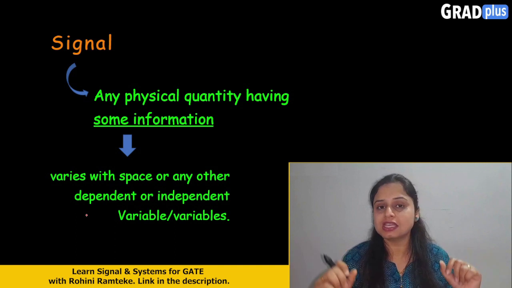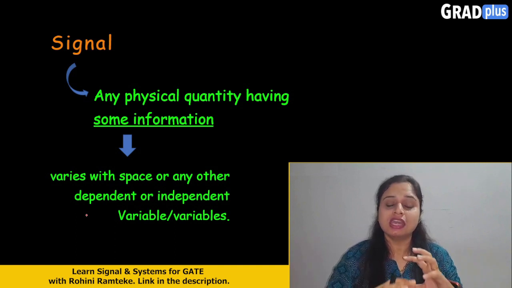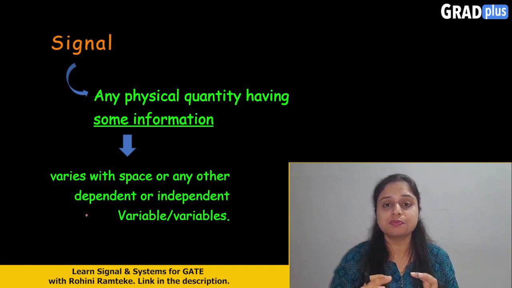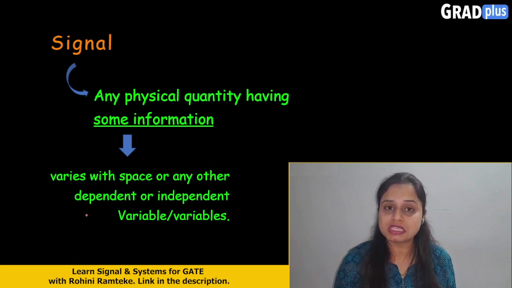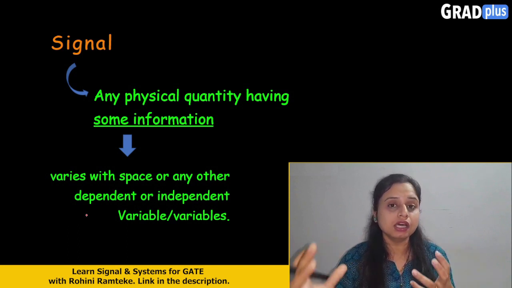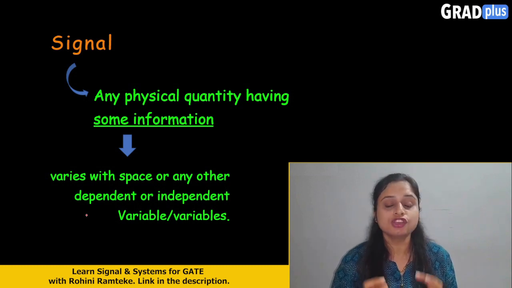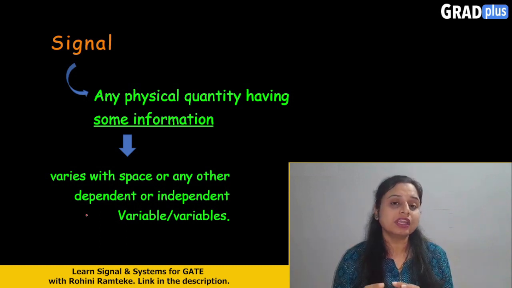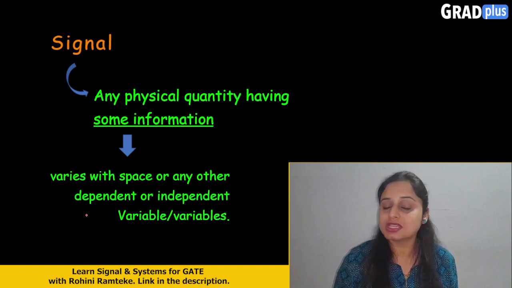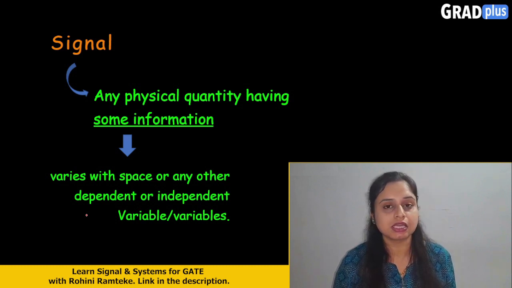So for communication purposes, if we use different types of signals, that nature is nothing but the signal. Any physical quantity which contains some information will come under the signals.